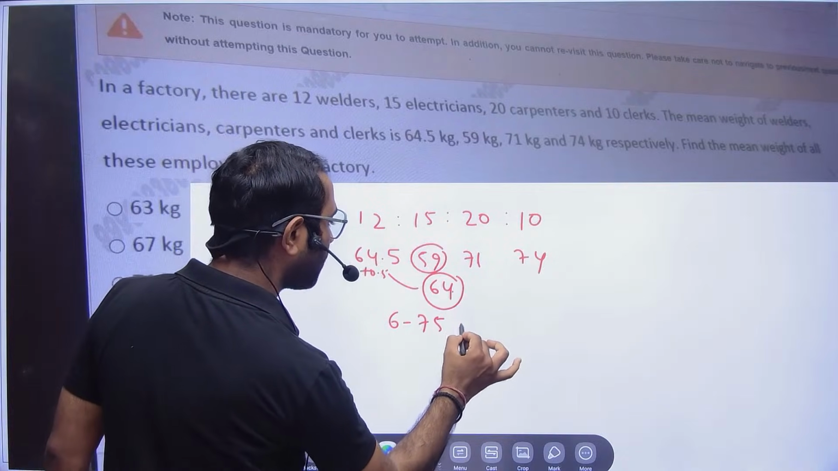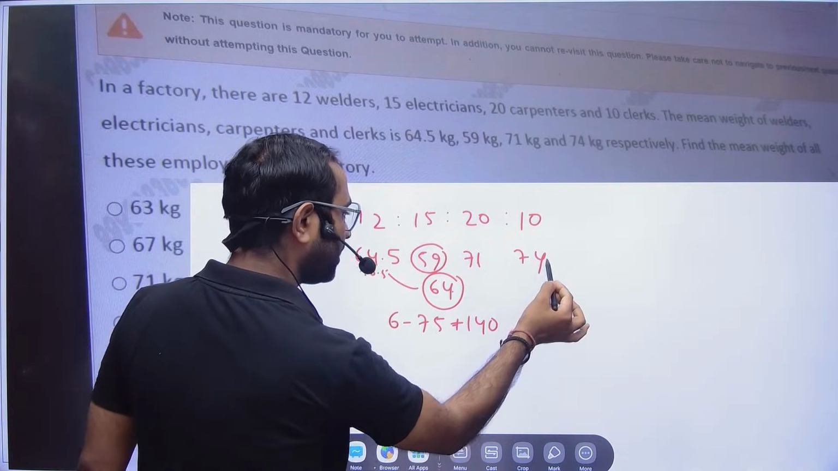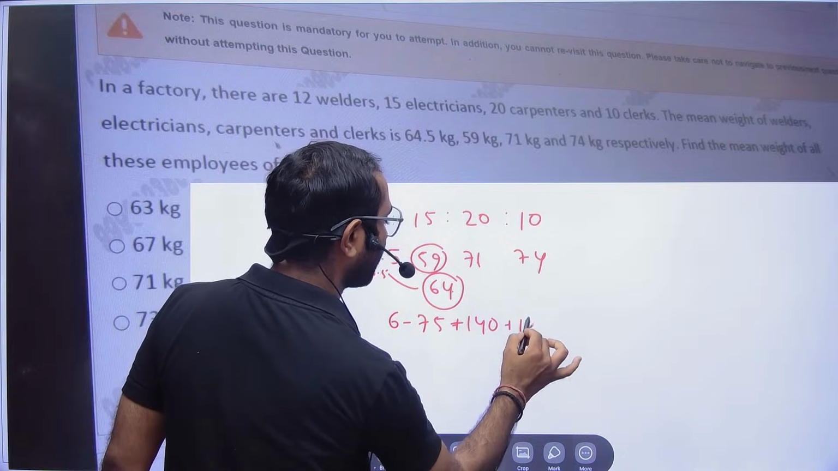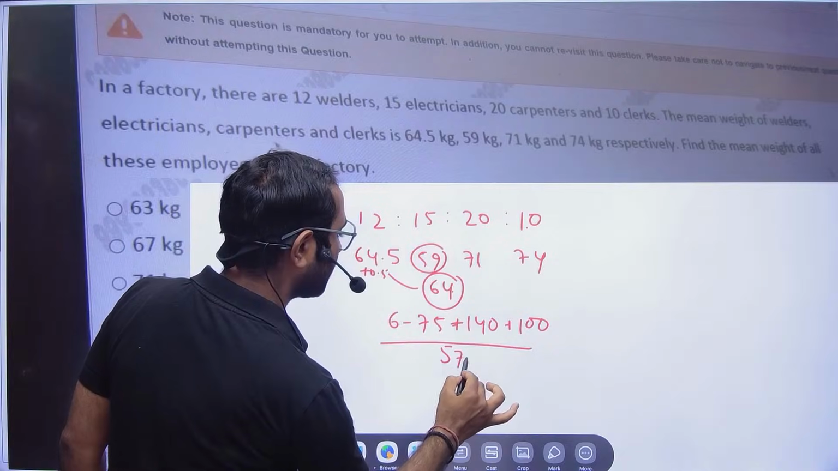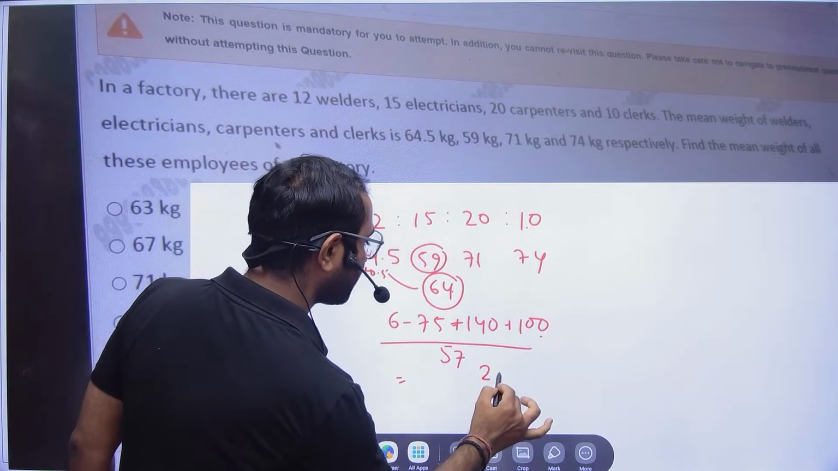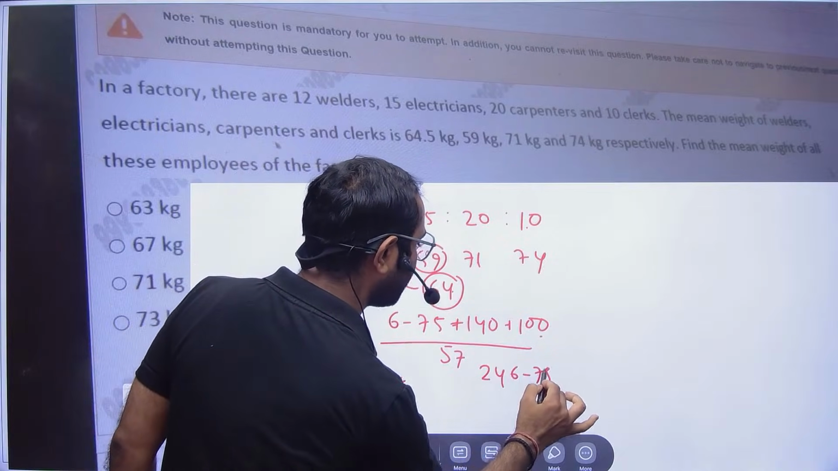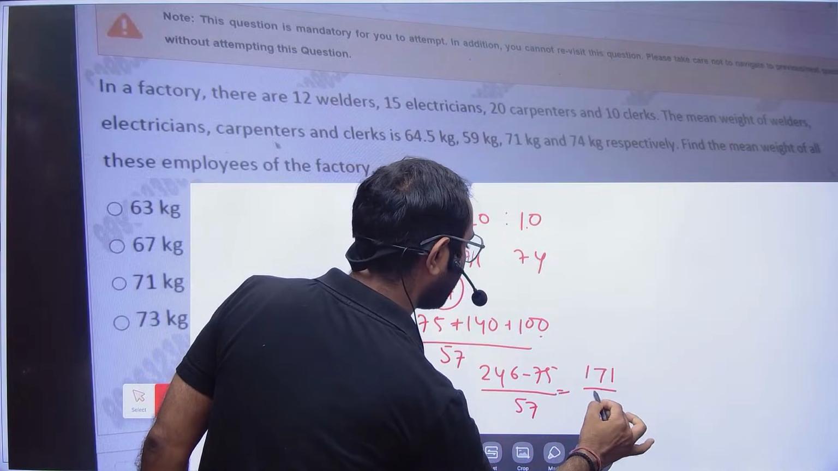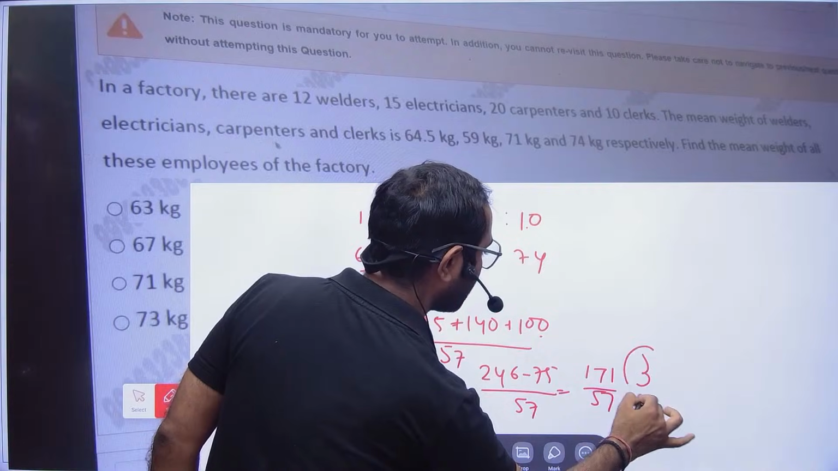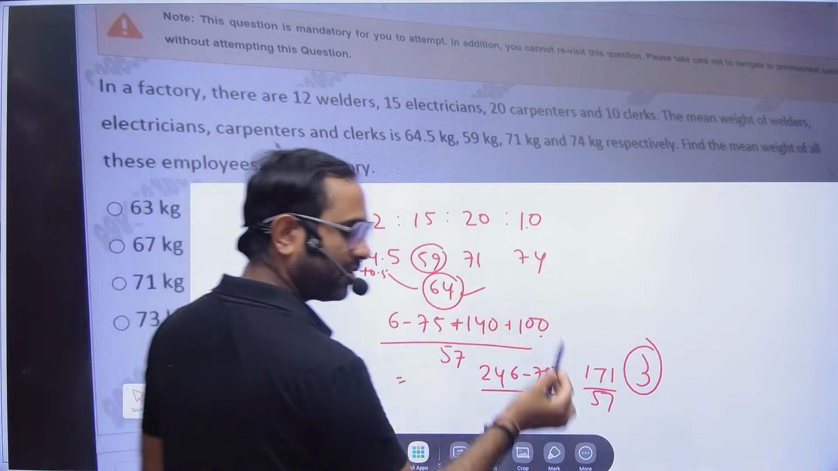This is 7 more, so 20 into 7 is 140. This is 10 more, so this is 100. And then divided by 30 plus 27, which is 57. Then 240, 246. 246 minus 75, and then divide by 57. So this is 1, this is 7, this is 1, and this will go by 3 times. Okay. So 64 plus 3 will be 67.